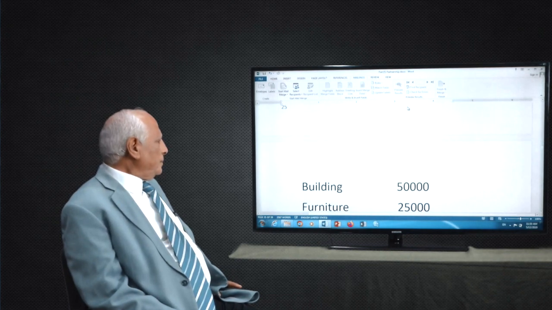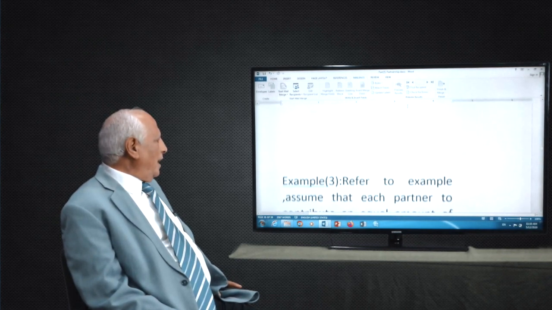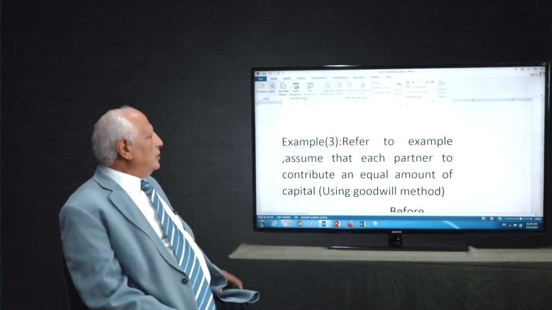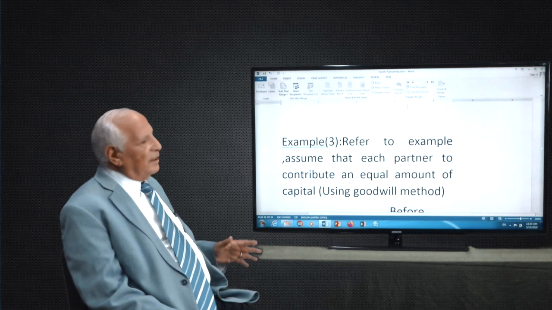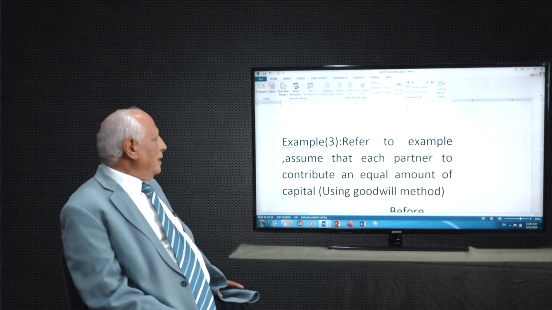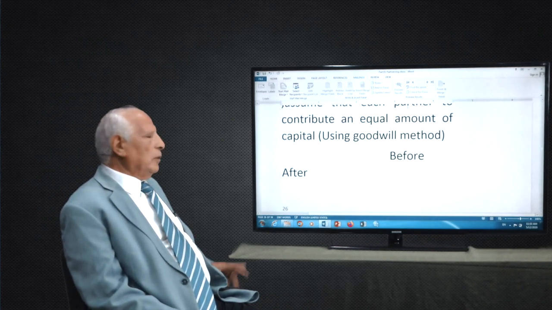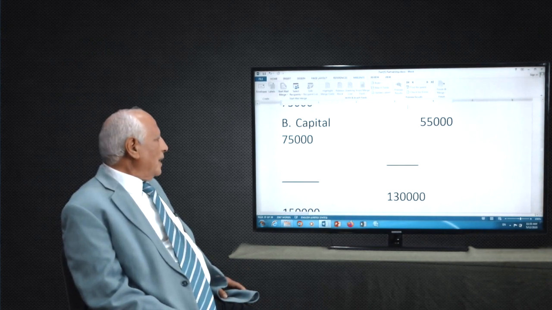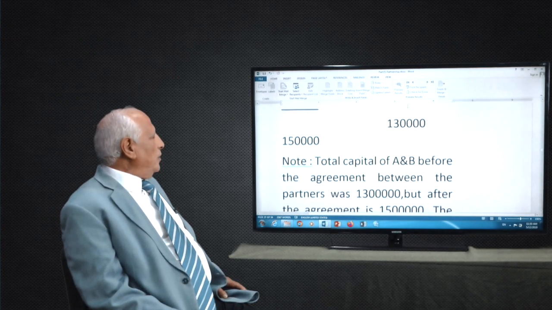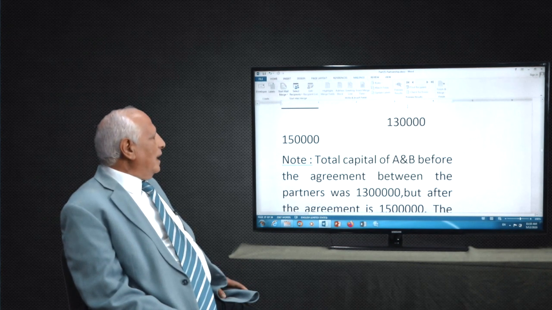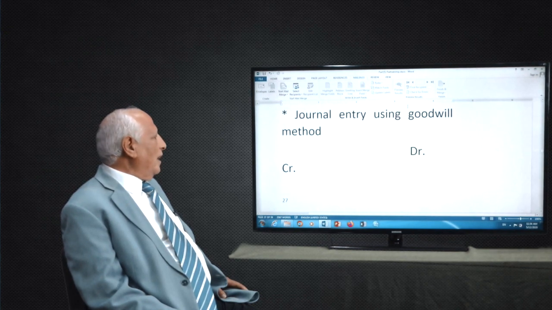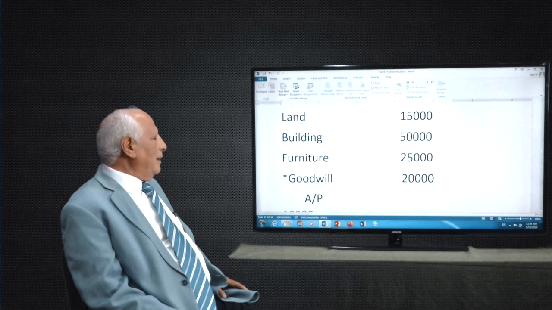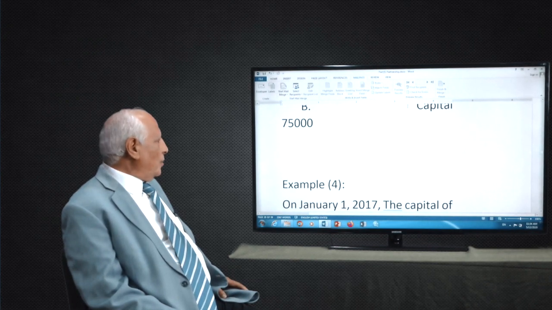After this, we have another example here. I gave it as example 3. Refer to example 1 again. All of this, example 1, refers to example 1, missing number 1: assume that each partner contributes an equal amount using goodwill. That means we have the goodwill method or bonus method, the same ideas, okay? And they give you the total capital before the agreement and after the agreement. You have to know this. And the journal entries, you have to know what's the debit and what's the credit, the same as this one.